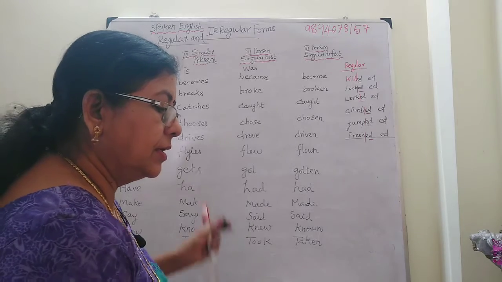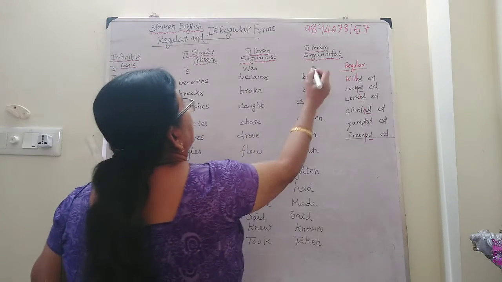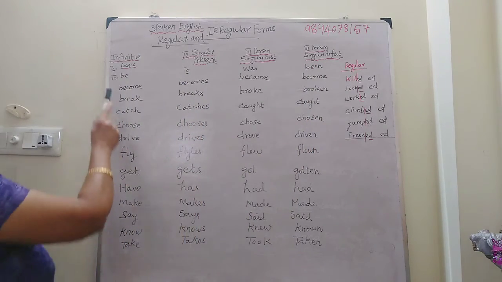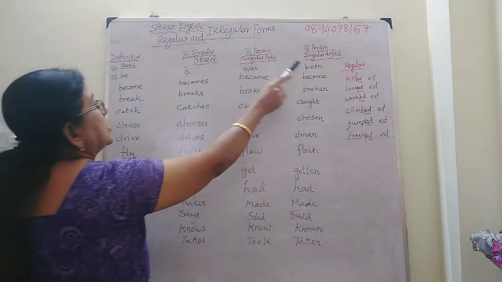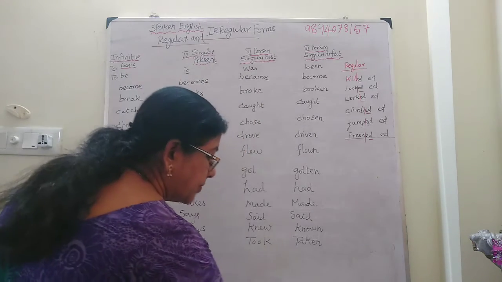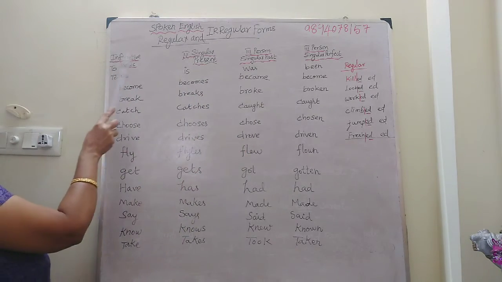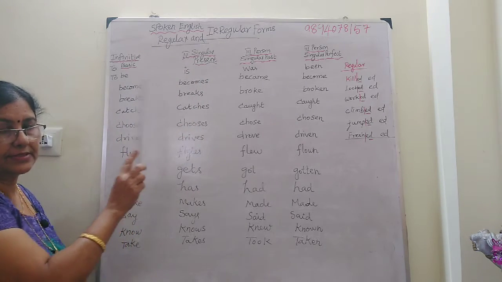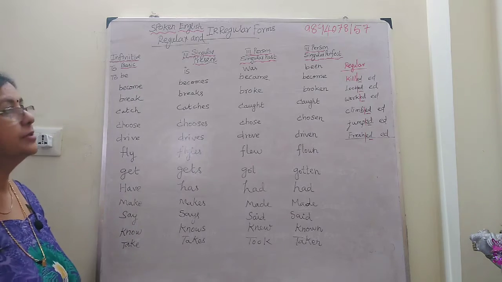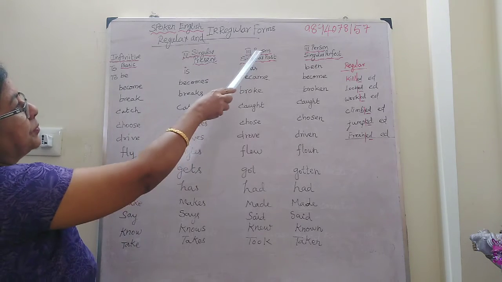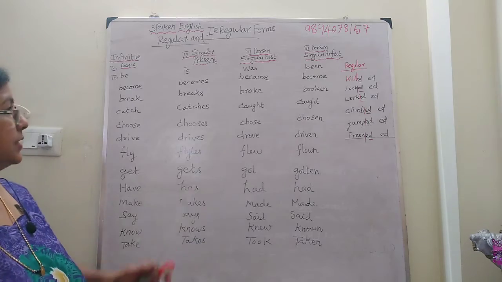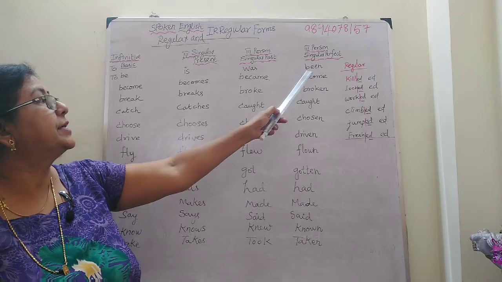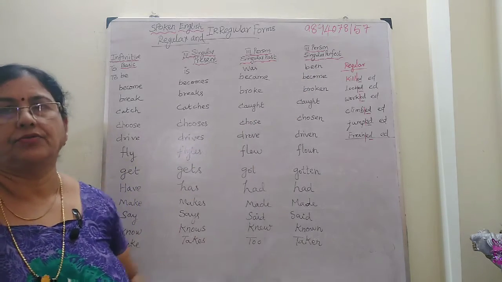Then the perfect form, being. Okay. To be, is, was, being. We will see how it comes. See one by one. Infinitive basic, to be. Singular present is, that is he, she, it is. Then third person singular past tense is was, and the perfect form will come, that is been, B-E-E-N form.